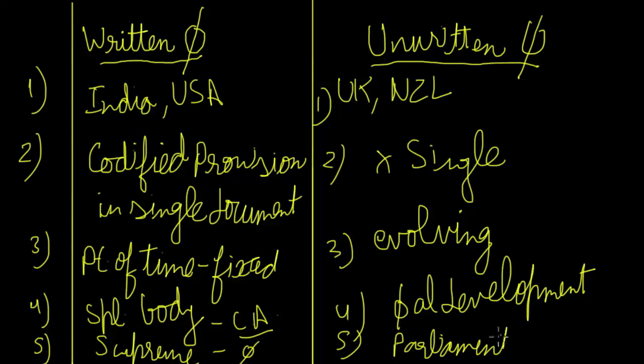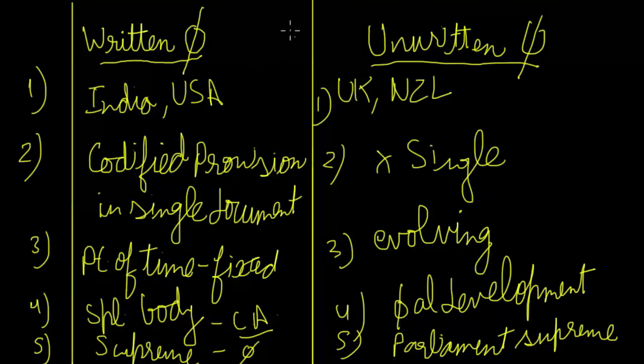I'll tell you how this is possible, because many of you will object to this. In unwritten constitution, parliament is supreme because the constitution came into being through the parliament; the way the constitution has emerged, it emerged as a result of the parliament. Whereas in the written constitution, the constitution is supreme and the parliament exists because of the constitution. So that is how it is.